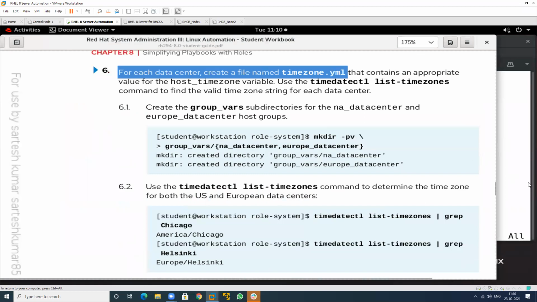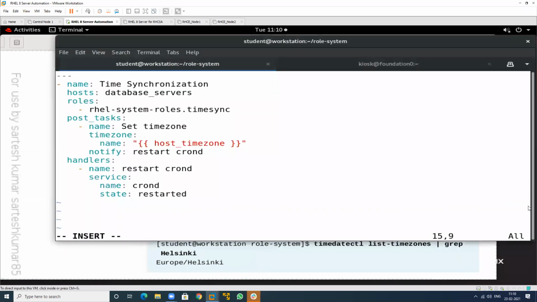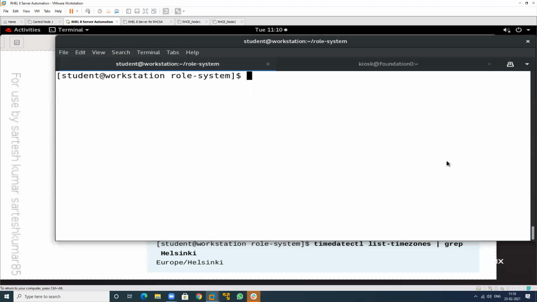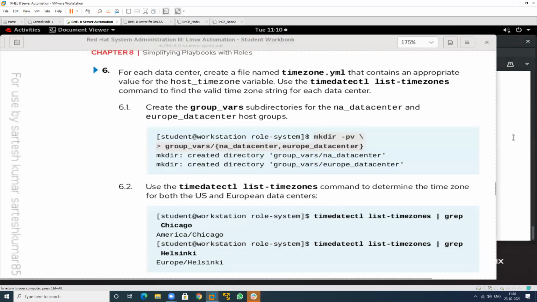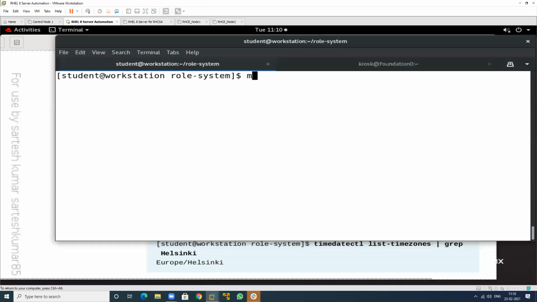So just close this. I will save this whole. Then create a directory by using the name of this one. So I will create a directory, mkdir -pv, by using this particular name.